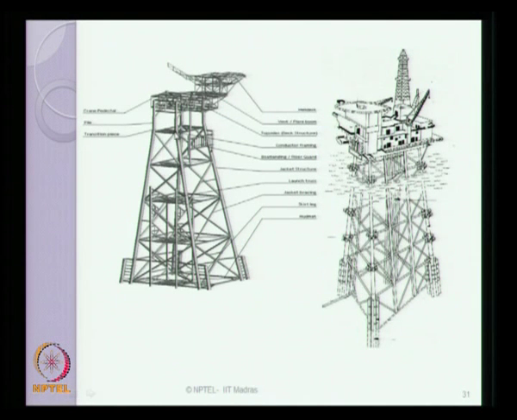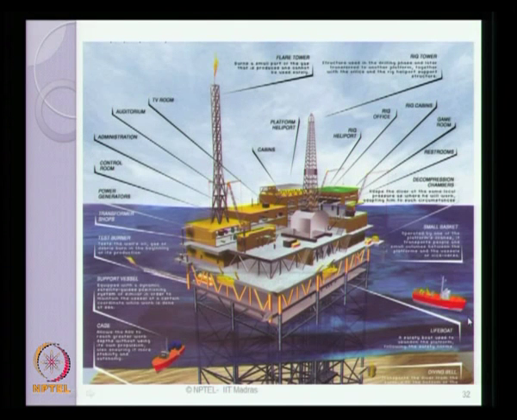The topside consists of various modules as you just saw in the previous slide, and of course the topside also houses the crane, the flare boom and the heli deck, as you can see in the schematic view here. This is an outline diagram, a free sketch of a typical jacket platform which is constructed for medium or shallow water depths.